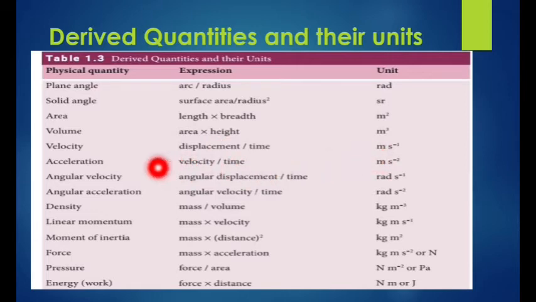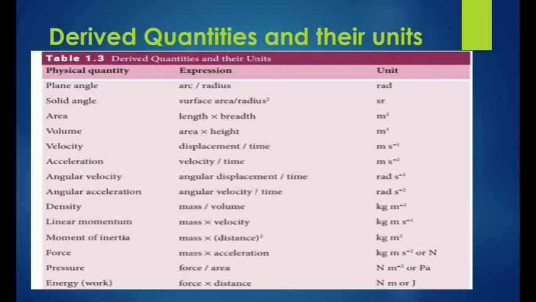Next, velocity. It's important. All the physical quantities that come from now on in physics are derived quantities. First we can see velocity. What is the definition of velocity? That is displacement by time taken, or another definition is rate of change of displacement. If the displacement of an object changes with respect to time, that's called velocity. Velocity is what kind of quantity? It's a vector quantity because it has direction.